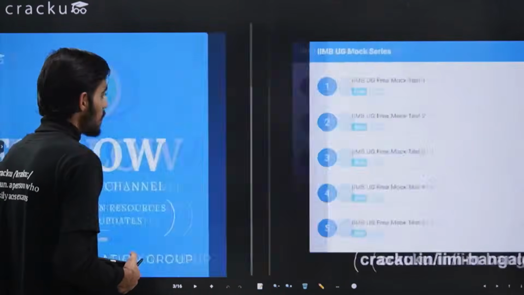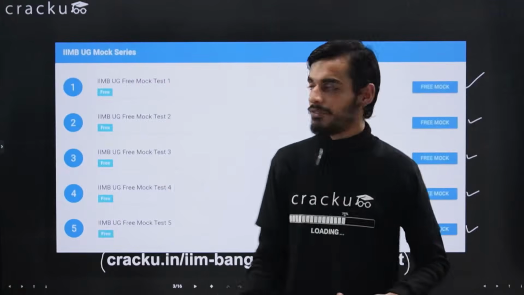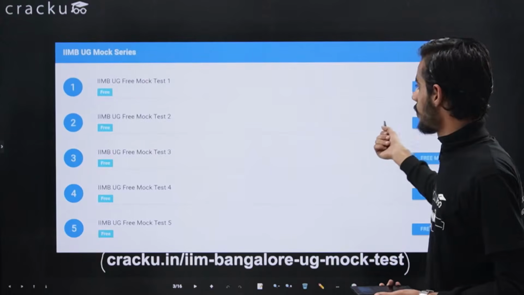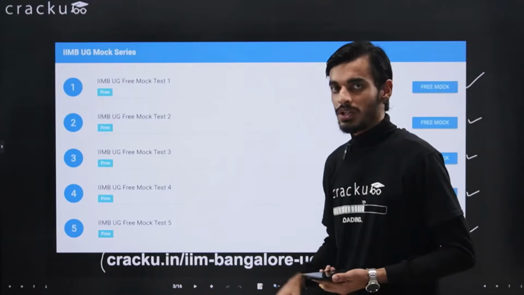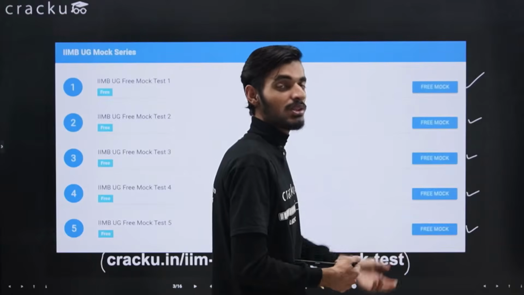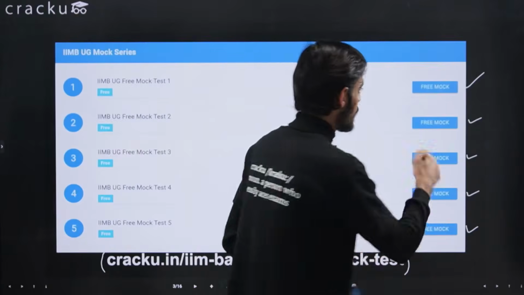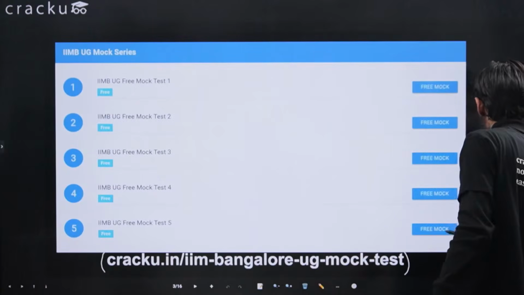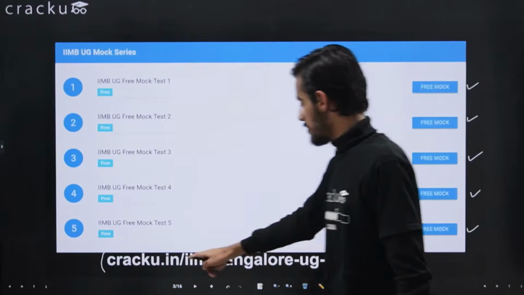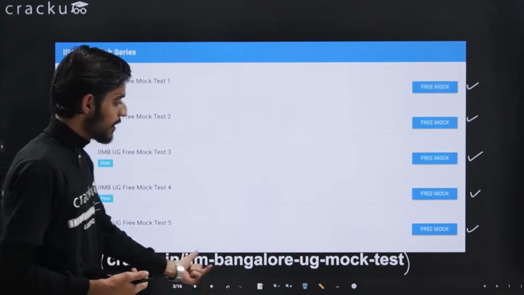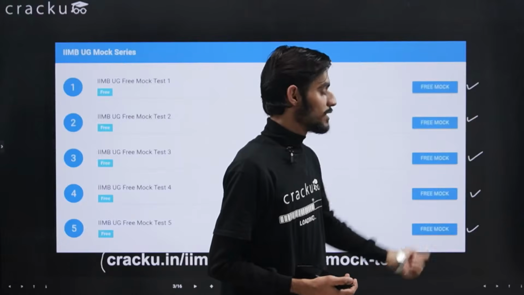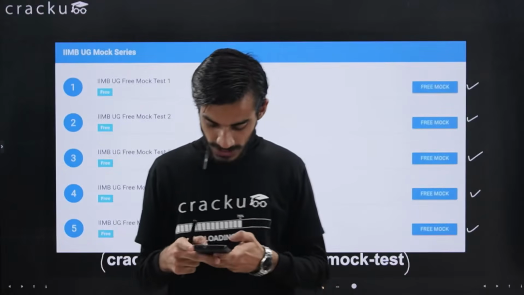Also someone was asking about how to prepare. Because only 1 week is left, you won't be able to do all the topics now, so it is important to give the mock test, and on the basis of whatever you are able to perform in the mock test, you can do the preparation based on the test performance, right? These are the free 5 mock tests that we are providing. All you need to do is visit the website, cracku.in/IIM Bangalore UG mock test. You just need to register yourself, and you will be able to give these 5 free mock tests. These are prepared by experts.